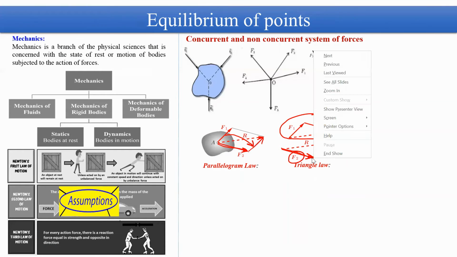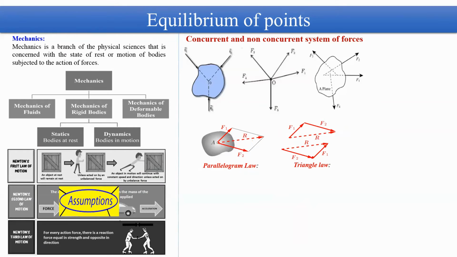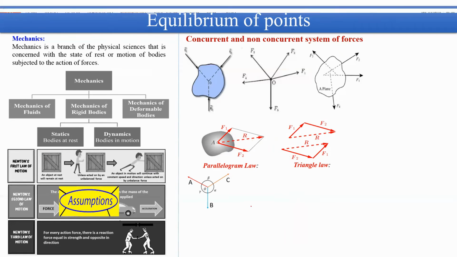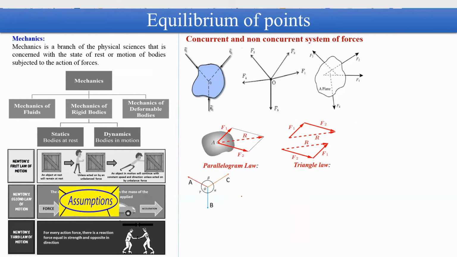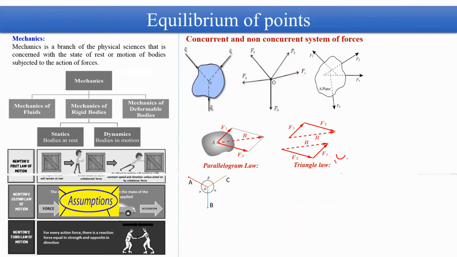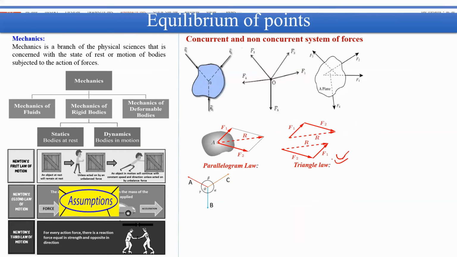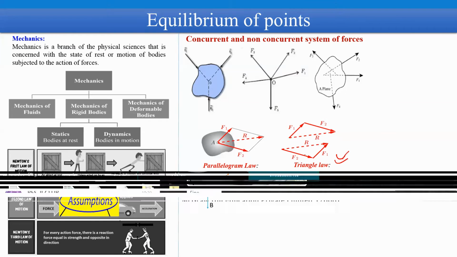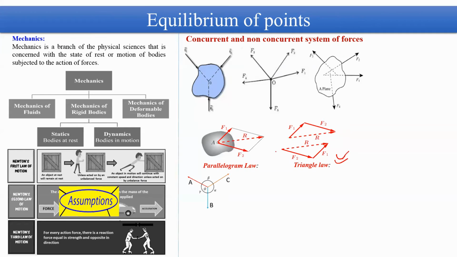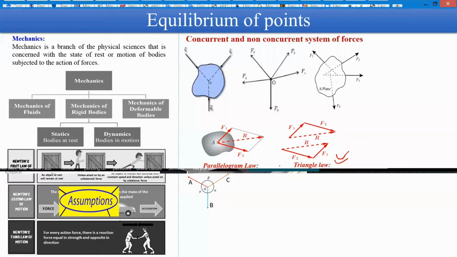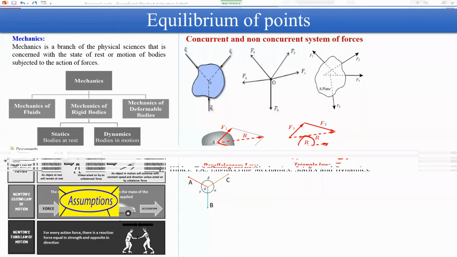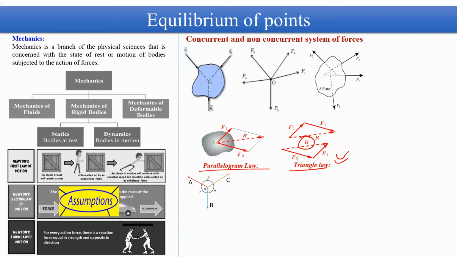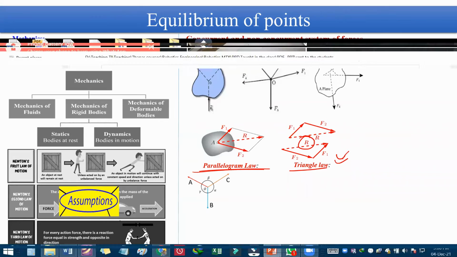I have connected the head and tail of these two forces, and then I'm getting another triangle. If you are getting this triangle, then you can apply triangle law. What this triangle law states, we will see after a few minutes. If you have drawn these triangles, then you can apply very beautiful formulas to find out these resultants. What those formulas are, we will see just after a few minutes.